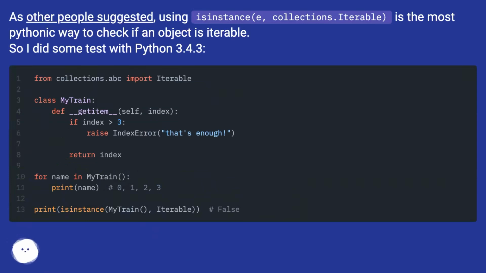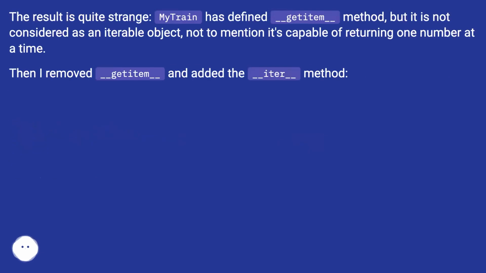So I did some tests with Python 3.4.3. The result is quite strange. My train has defined the __getitem__ method, but it is not considered as an iterable object, not to mention it's capable of returning one number at a time.